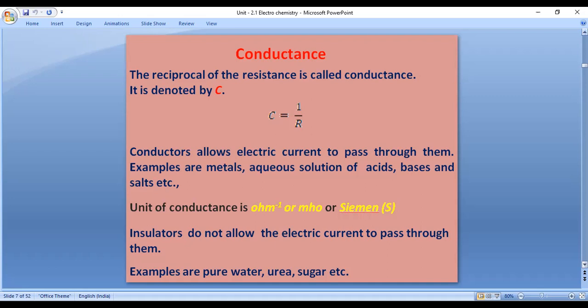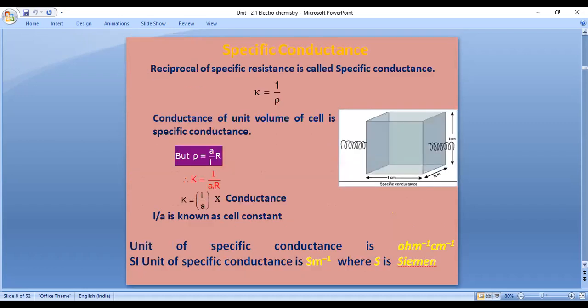Insulators are those which do not allow current through them. In general, pure water, urea, and sugar are examples of non-conductors. Okay, let us discuss this one.